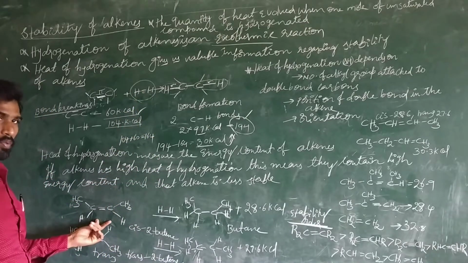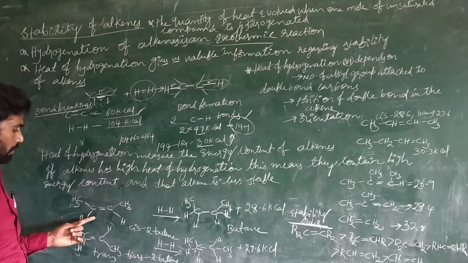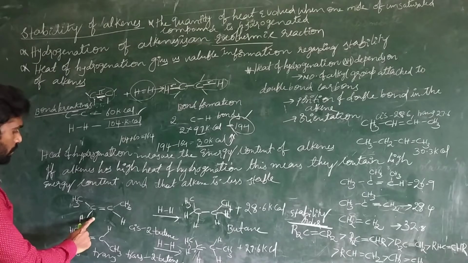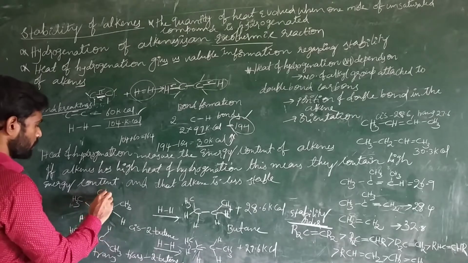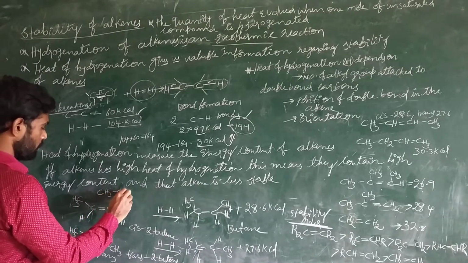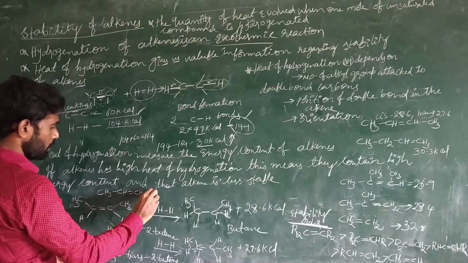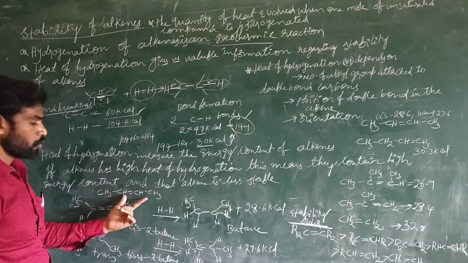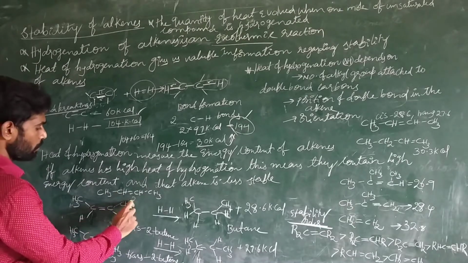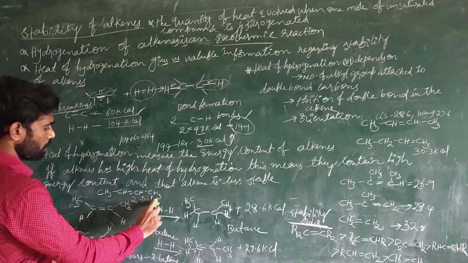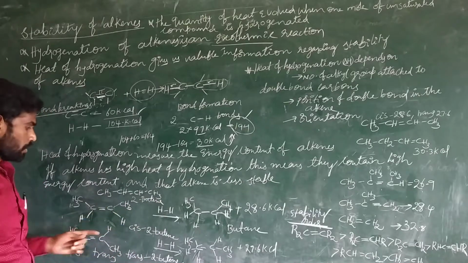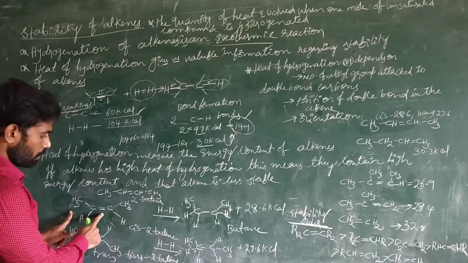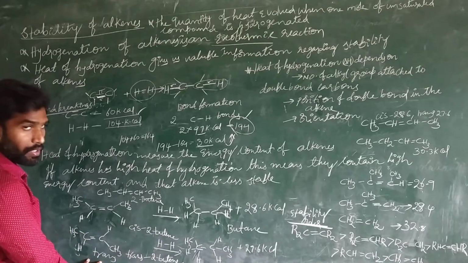Now see here, the molecule. This one is CH3, CH3. For example, if you write the molecule with CH3, this one is 2-butene. This is the isomeric form. This is the cis form, cis-2-butene, and this one is trans-2-butene.